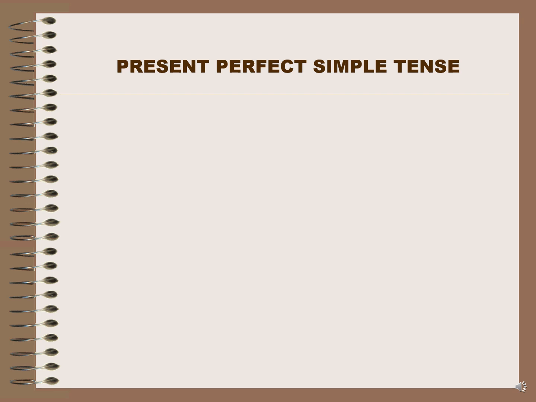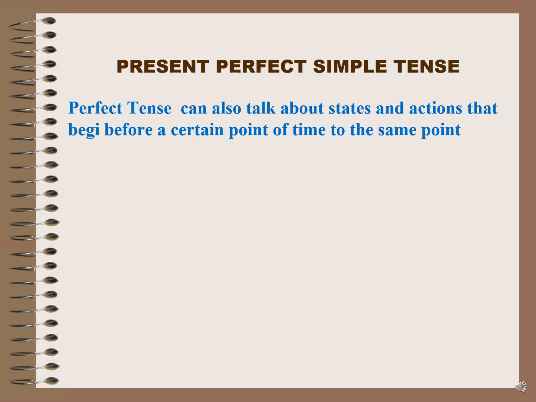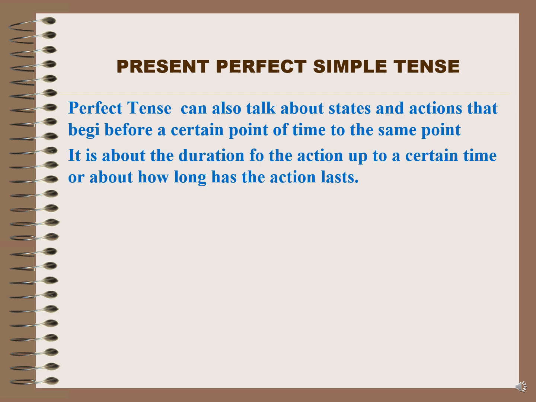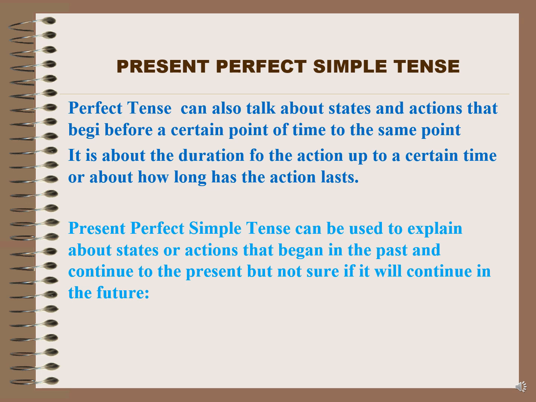Now, present perfect simple tense can also talk about states and actions that begin before a certain point of time to the same point. It is about the duration of the action up to a certain time, or about how long the action lasts. Present perfect simple tense can be used to explain states or actions that begin in the past and continue to the present, but not sure if it will continue in the future.